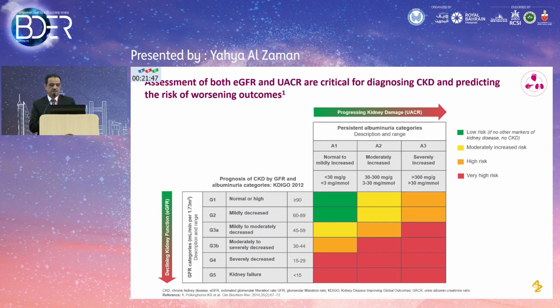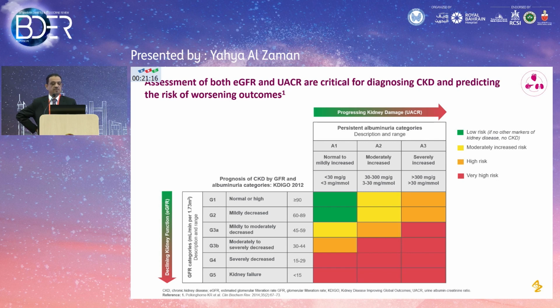What is next is that you assess the cardiovascular and renal risk of this patient. This is a diagram from the KDIGO organization, and it's a nice one. You can see easily there is a grading on the left side of the screen, from stage 1 to stage 5, and then you have the level of microalbuminuria. You can see the lower you go in staging, the more advanced the stage, and the more you go in albuminuria, the more the risk of the patient increases significantly.